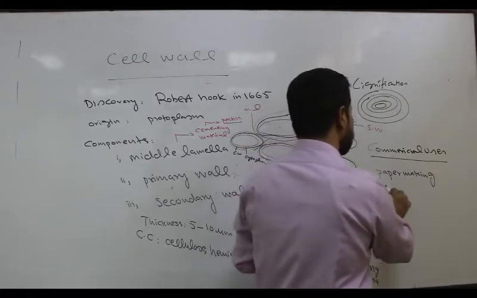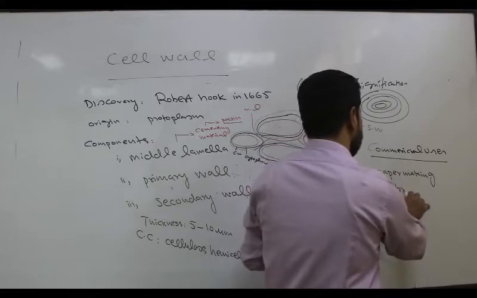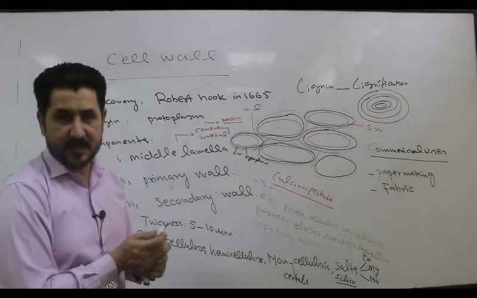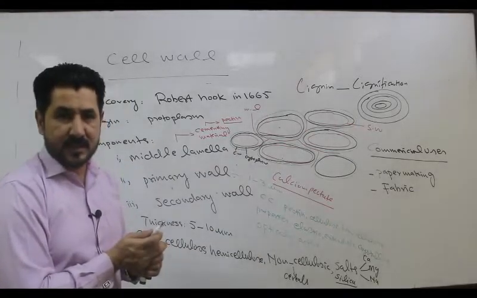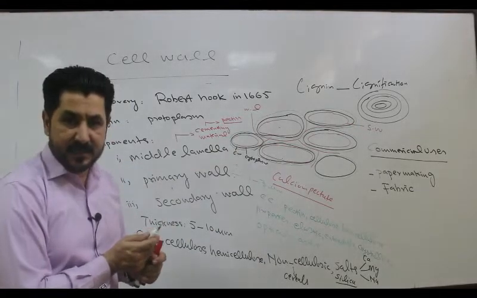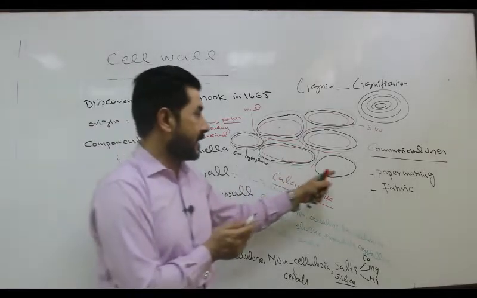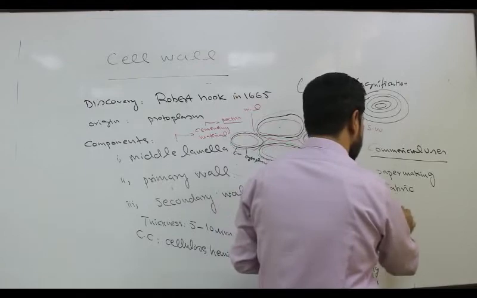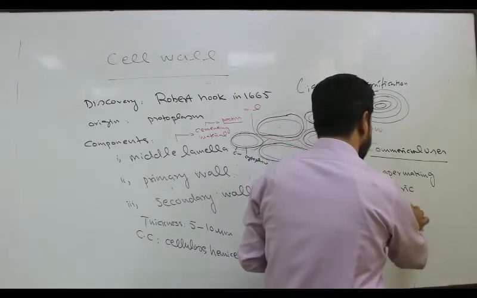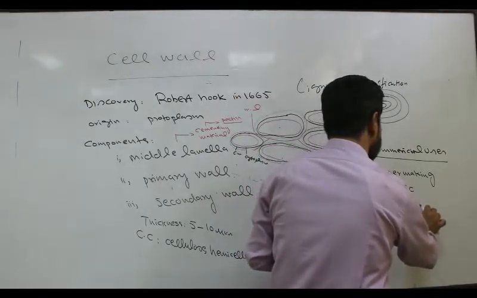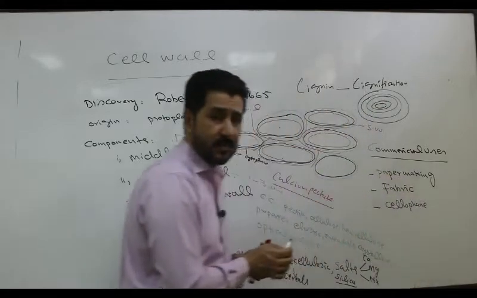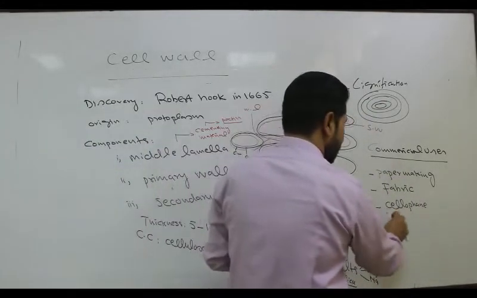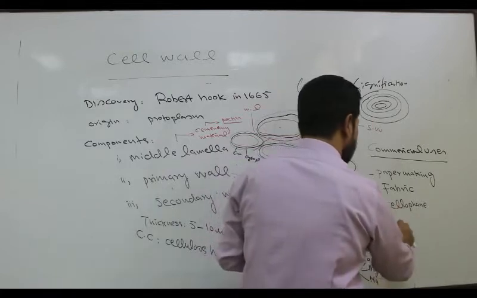Then they are used in the fabric, that is fabric of cotton, fabric of rayon, fabric of linen cloth. They are the product of what? Cell wall. Also cellophane, a semi-permeable membrane, is also the product of what? Cell wall.